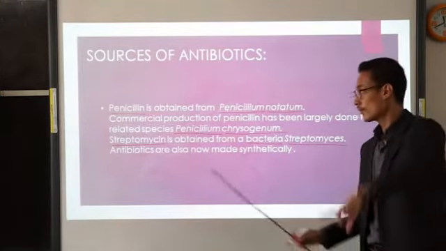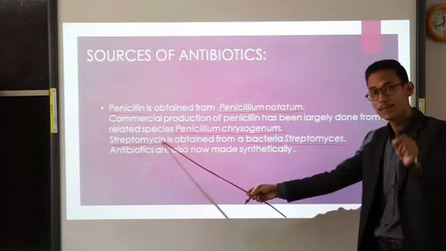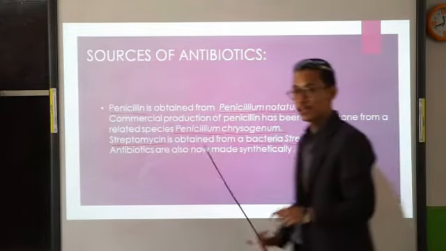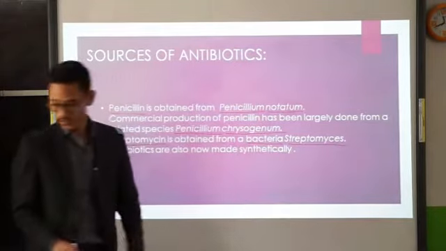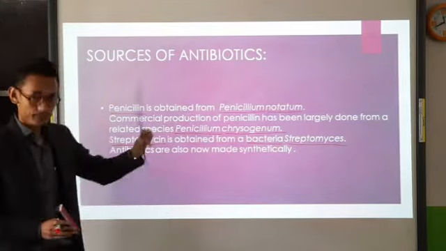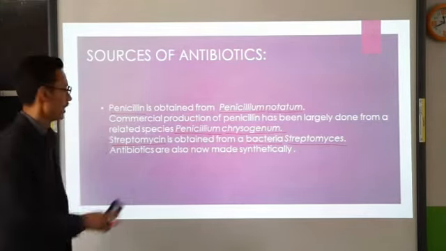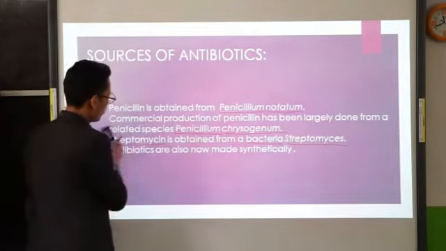Commercially we can also get it from Penicillium chrysogenum. Streptomycin antibiotic is obtained from the bacteria Streptomyces. Antibiotics can also be synthesized in the laboratory, which is called synthetically. Clear? So these are the sources of antibiotics.